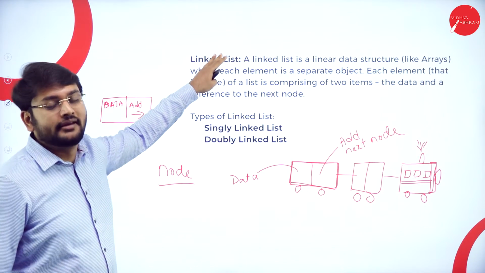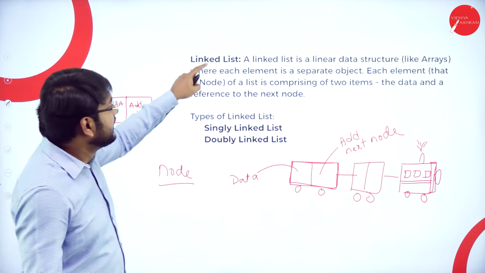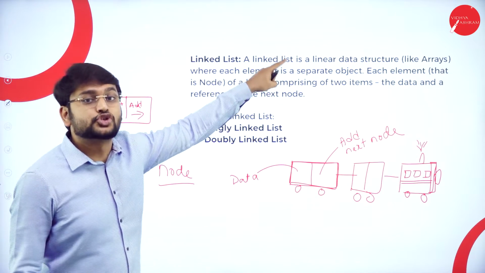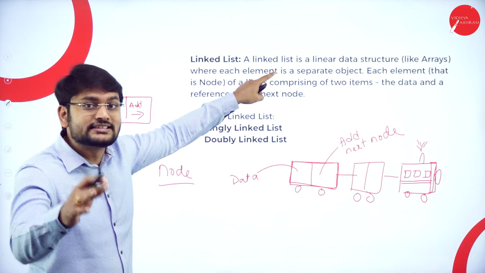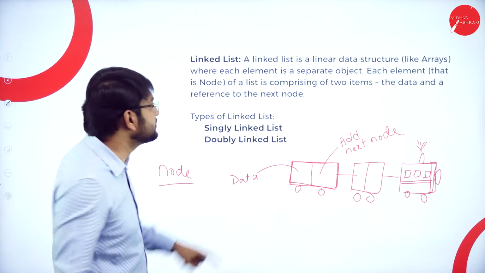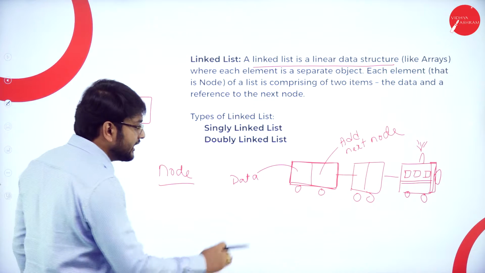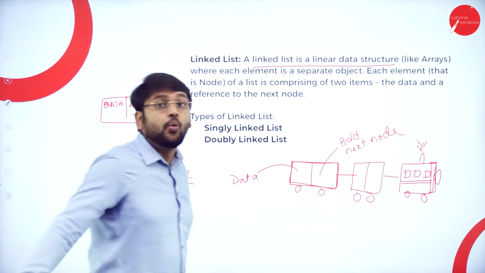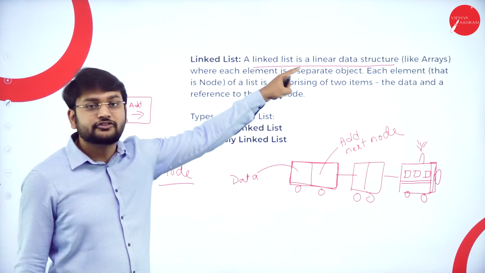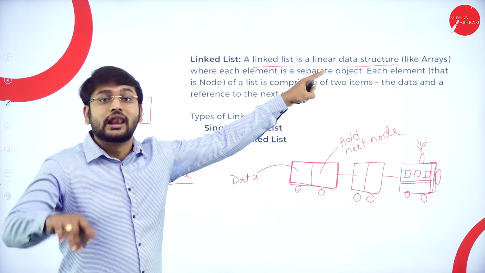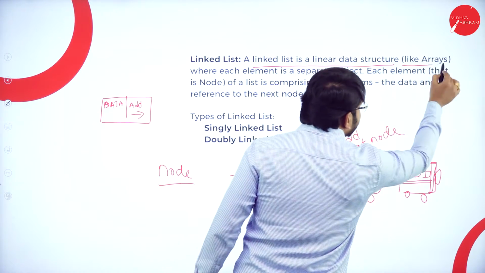Let's understand in depth now what a linked list is. A linked list is a linear data structure. What is the meaning of linear data structure? You will be storing the data sequentially, one by one, like arrays.